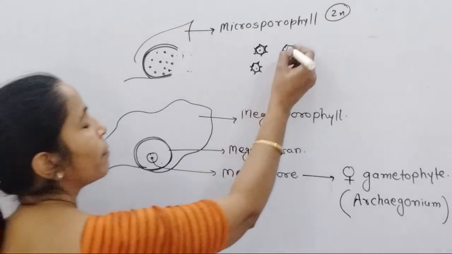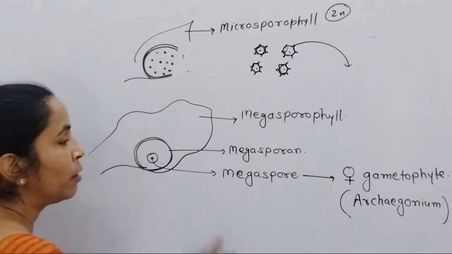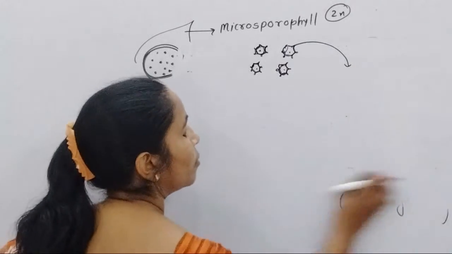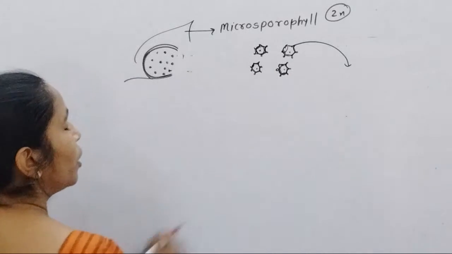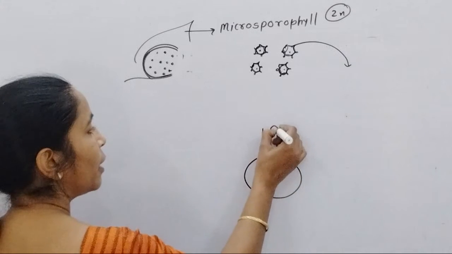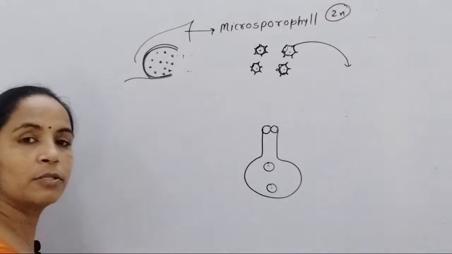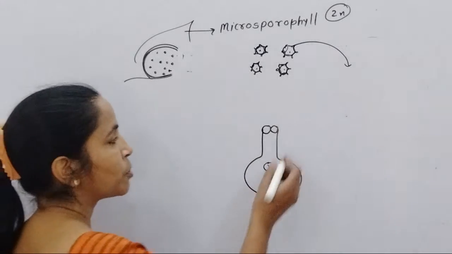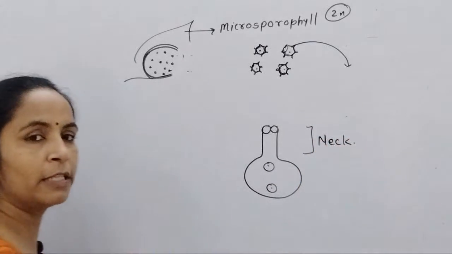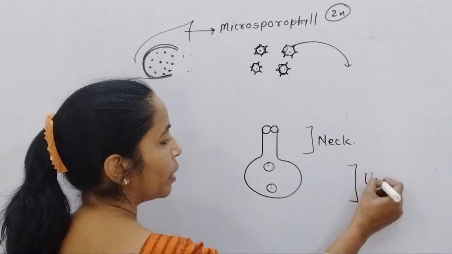Okay, so this part you remember. Now this microspore, with the help of air, reaches the archegonium. Now what is happening here? The megaspore will result in the development of the archegonium. What is an archegonium? You remember archegonium from the last classes in Bryophyta and Pteridophyta. We studied that the archegonium is a flask-shaped structure. This is the neck, the simplest diagram of an archegonium for class 11 students, and the lower bulbous part is called the venter.